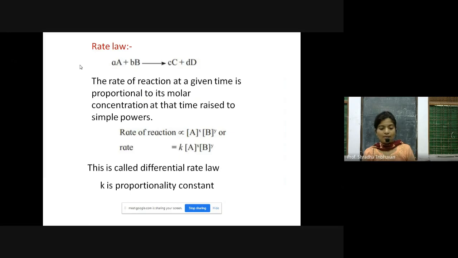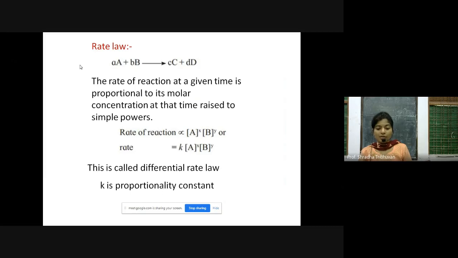If you see properly, A and B are nothing but the reactants, and x and y are the powers. You all know, according to the law of mathematics, if you want to remove the proportionality sign, we have to give a constant.